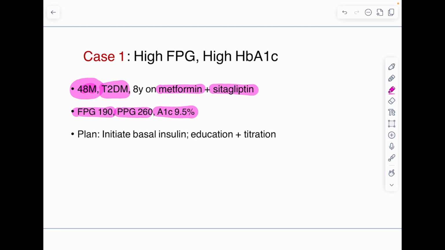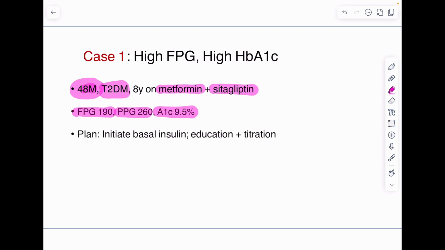Patient is diabetic for last 8 years. He is on metformin and sitagliptin. Okay, that means patient is on dual therapy. Even after getting dual therapy, patient has uncontrolled blood glucose level and uncontrolled HbA1c. So in this case, we will go ahead and start with insulin regime. First, we will try with basal insulin.